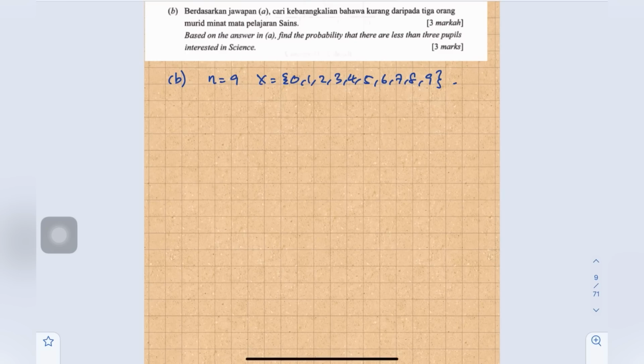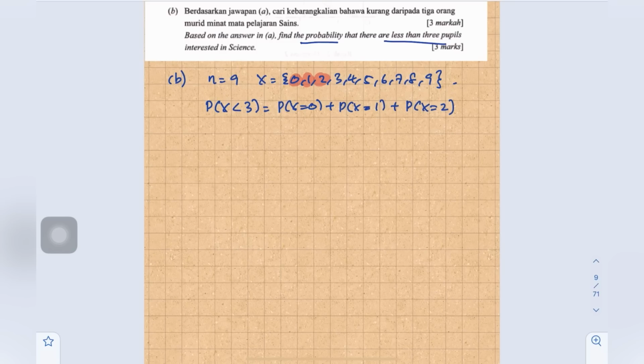Now we are going to find the probability less than 3, meaning P(X less than 3). So less than 3 is 0, 1, 2, because there is no equal sign. So P(X = 0) plus P(X = 1) plus P(X = 2).